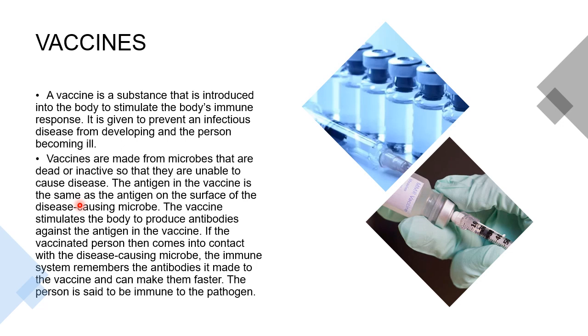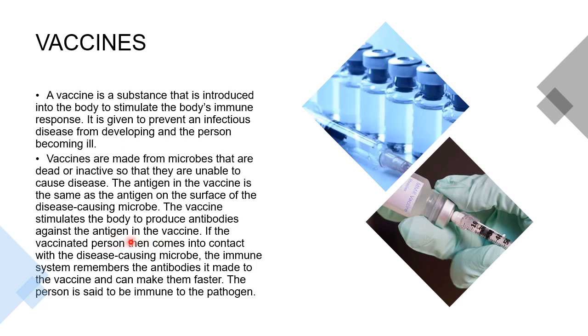This is a protective protein which has been produced by our immune system in response to the presence of any foreign body. If any foreign body enters inside the body, what happens? Our body produces antibodies to fight against that antigen, that is that toxic substance. So what happens now if the person is vaccinated?